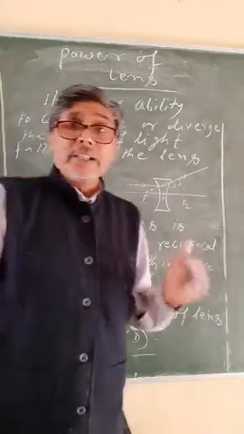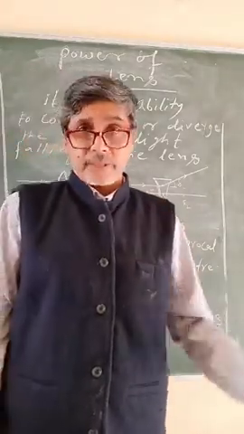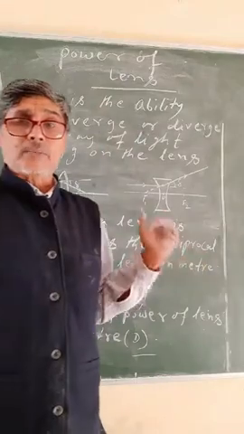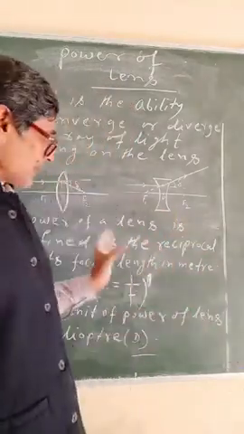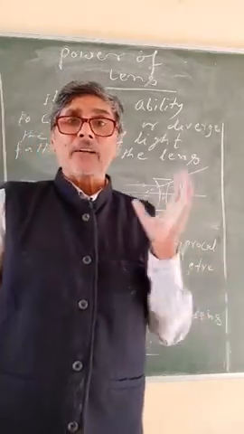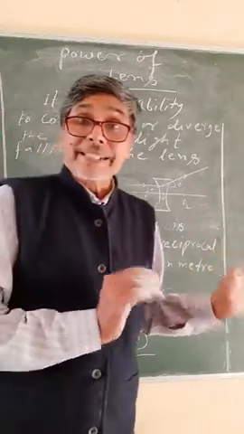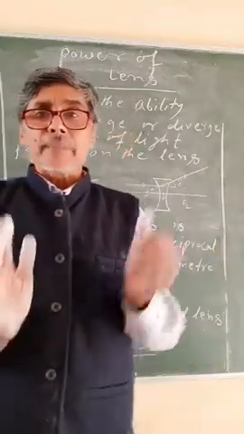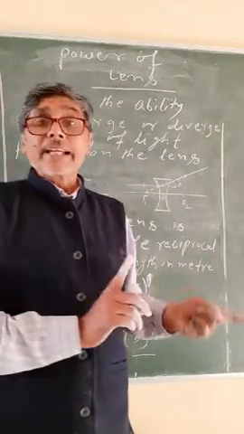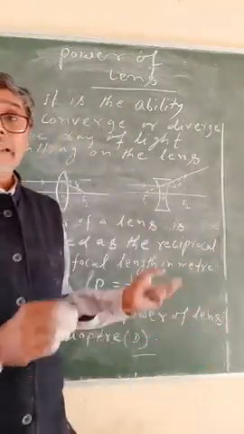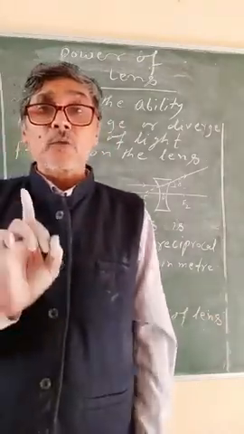Now the SI unit of power of the lens is the diopter, since power is the reciprocal of the focal length. One diopter is the power of a lens whose focal length is equal to 1 meter.